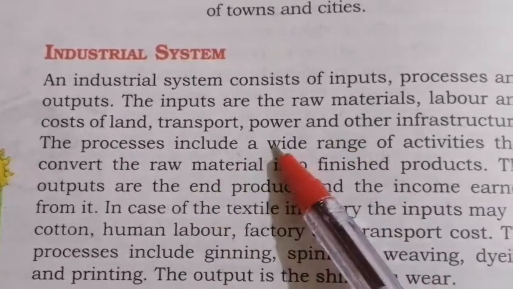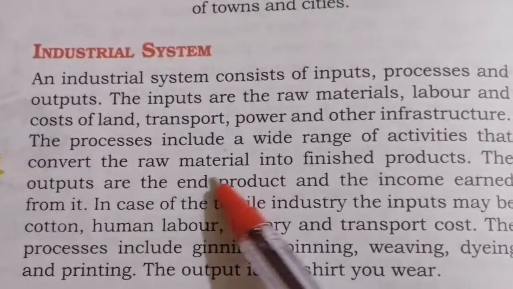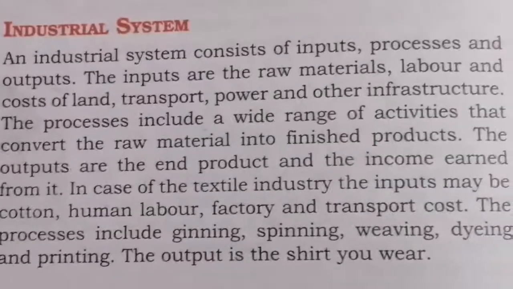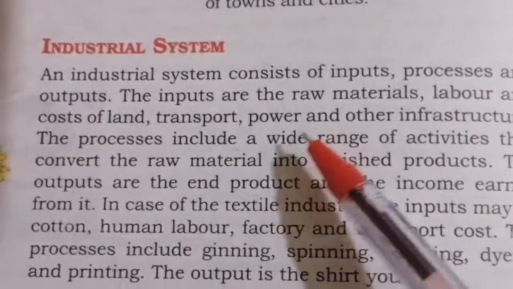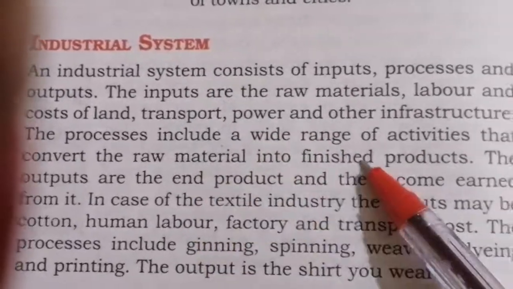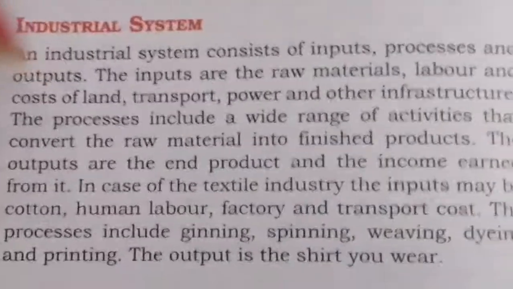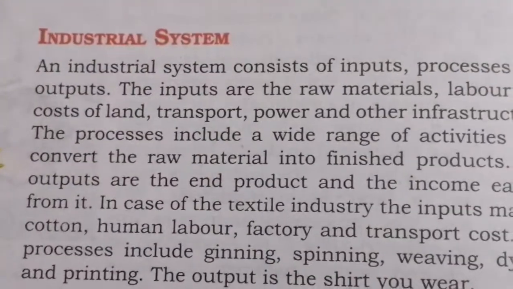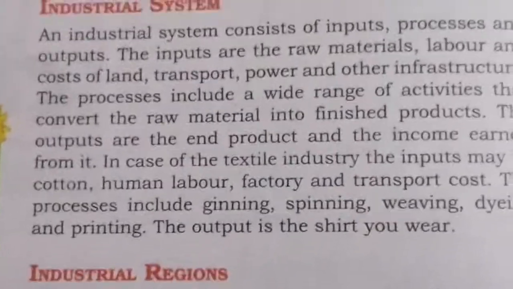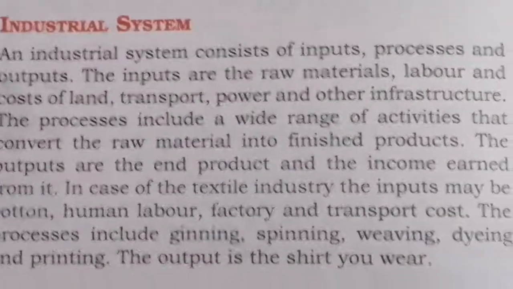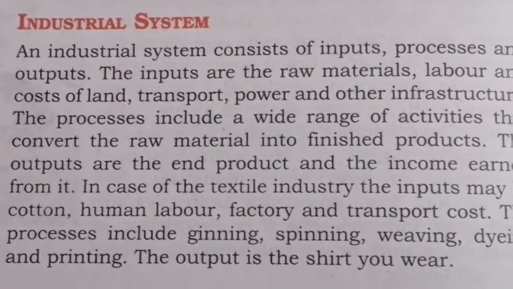The process includes a wide range of activities that convert the raw material into finished products. So here in process, the raw material is converted to finished products. Then the outputs are the end products and the income earned from it. So what is the output? The end product you get is called your output, and the income, that is the money you get.